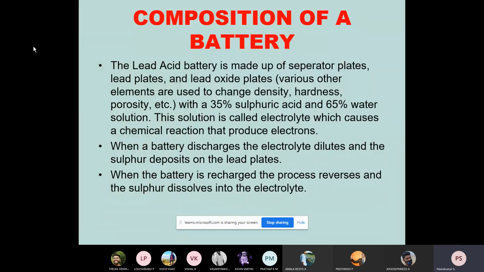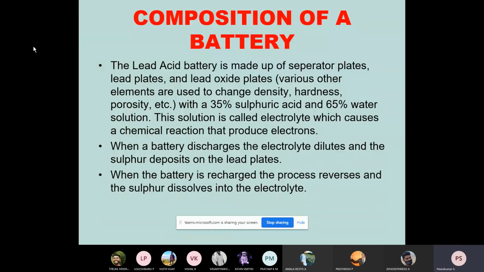Once we are charging, it is a reversible process. During the reversible process, once again the electrolyte gains that 35 percent of sulfuric acid. That process is what helps us to use the battery multiple times. Charging and discharging is possible.